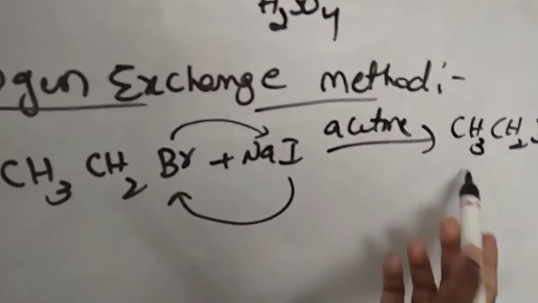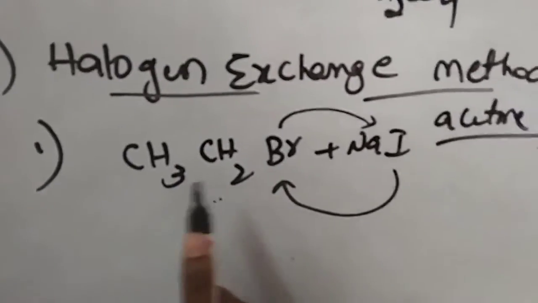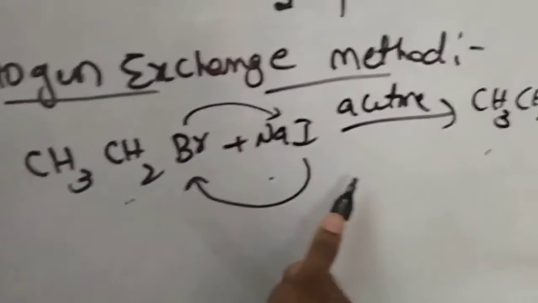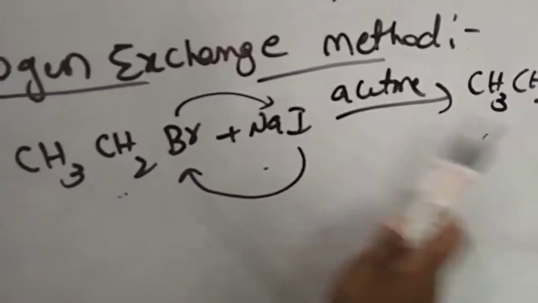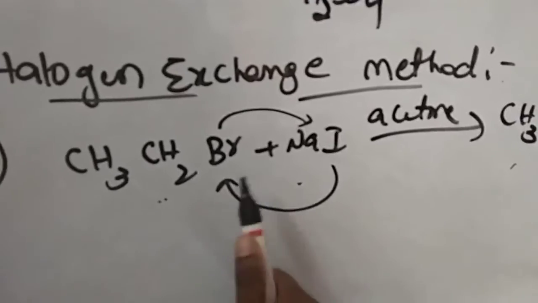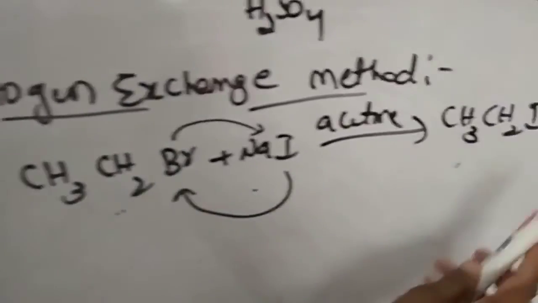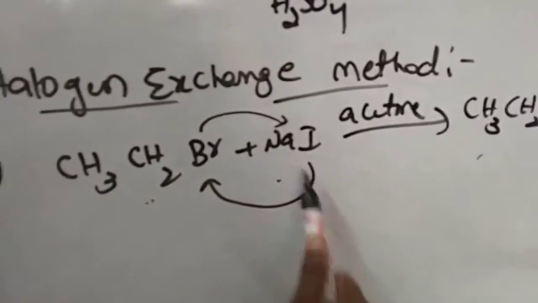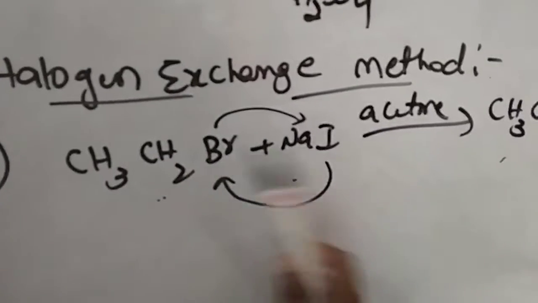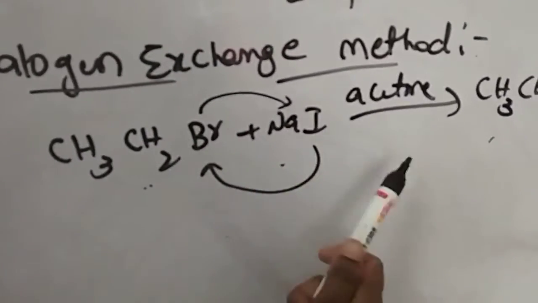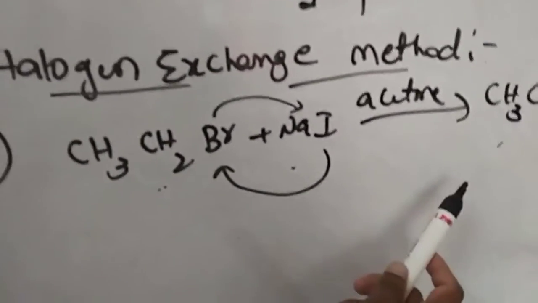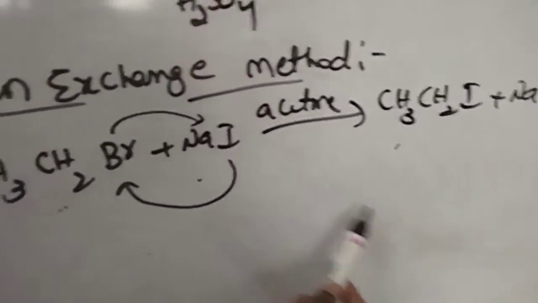So here we prepare alkyl iodides from alkyl bromides in presence of sodium iodide and acetone. This method is called the halogen exchange method. The product will be CH3CH2I plus NaBr.